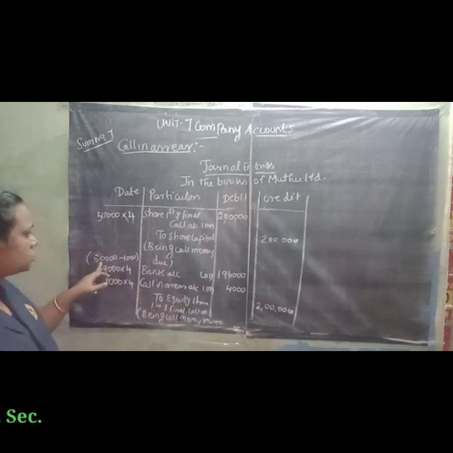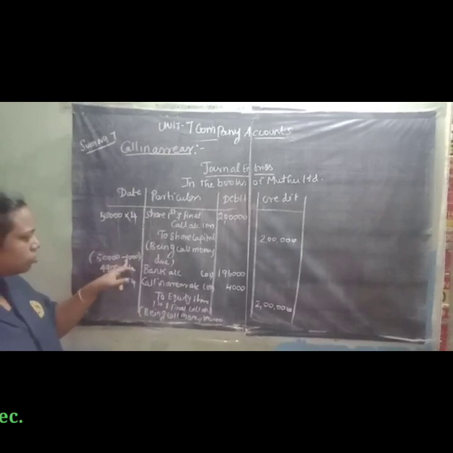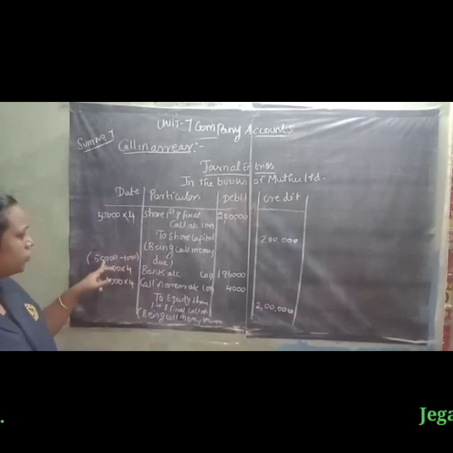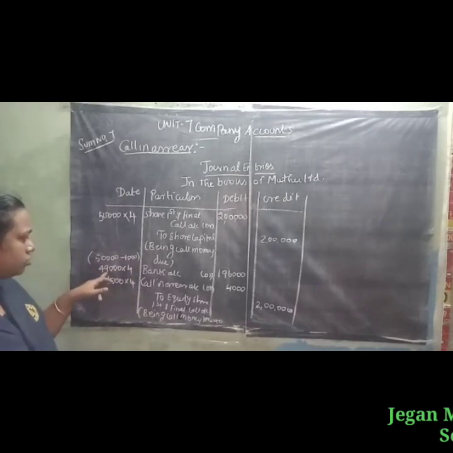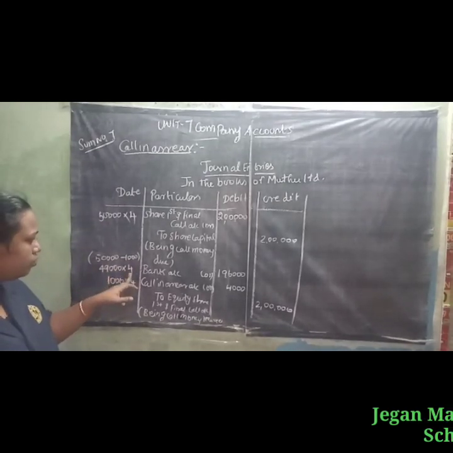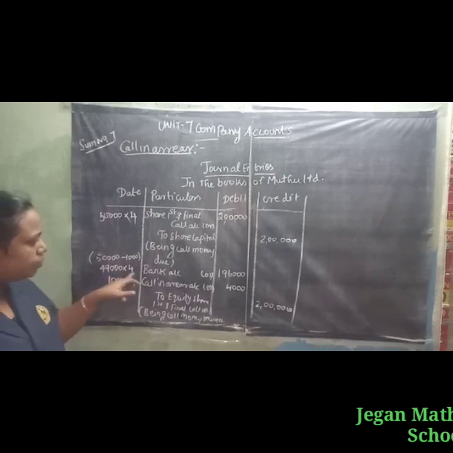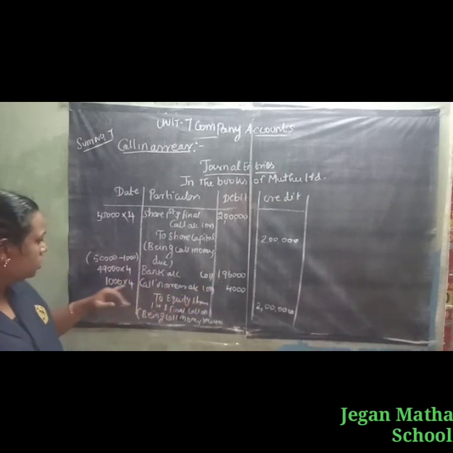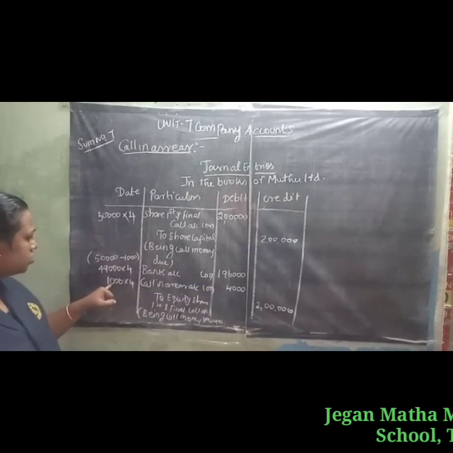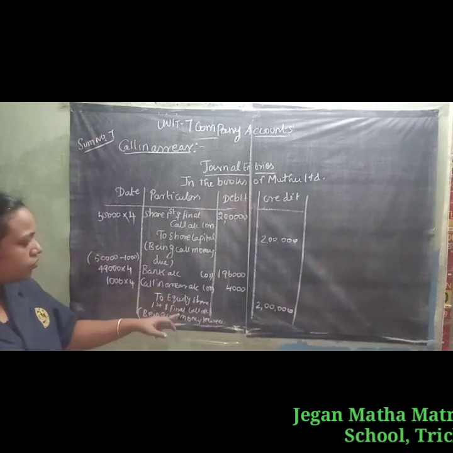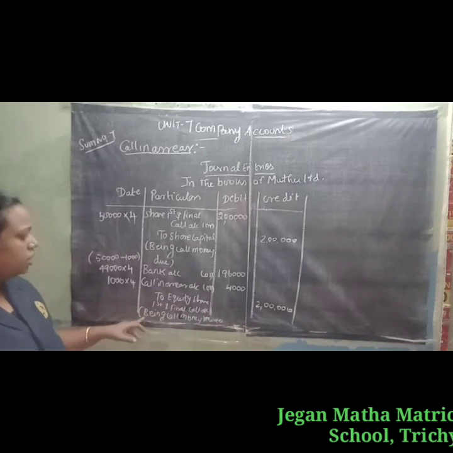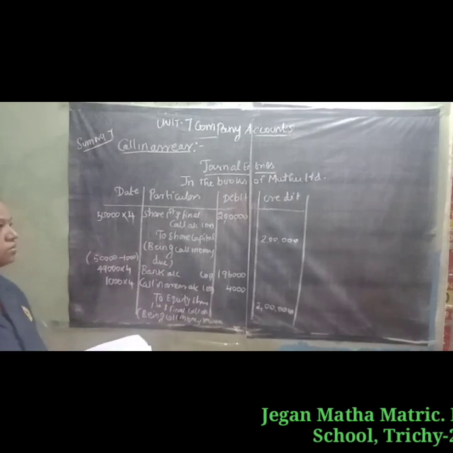So total shares is 50,000. The 1000 shares are not paid, so 50,000 minus 1000, 49,000. Call money value 4 rupees, 49,000 into 4 rupees, 1,96,000. So 1000 shares in call in arrear, 1000 into 4 rupees, 4,000. So to equity share first and final call account 2 lakh, being call money is received.